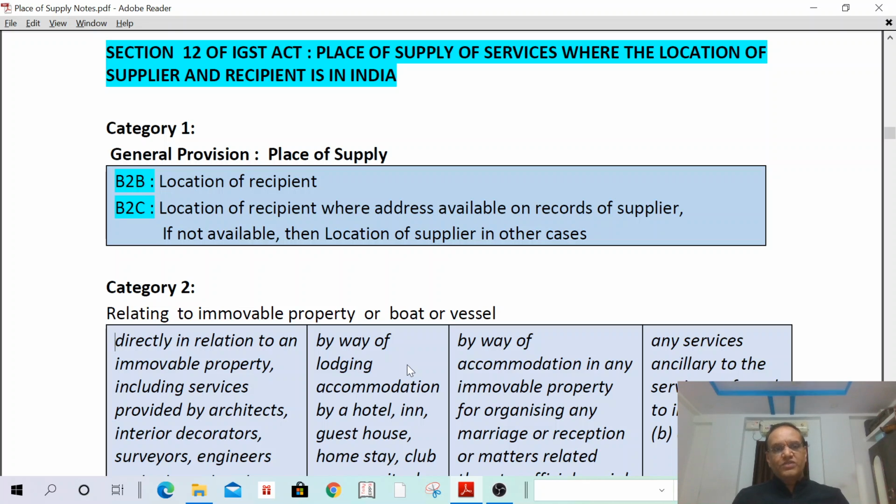In case of B2C, what is the place of supply? Place of supply shall be the location of the recipient if the address is available on the records of the supplier. If the address is not available, then the place of supply shall be the location of the supplier. Second category.